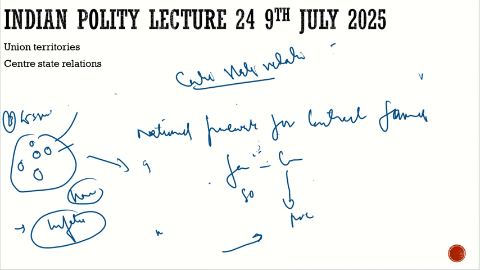Now the question is, agriculture is part of the state list, so can the center make laws on it? The answer is yes. Why?